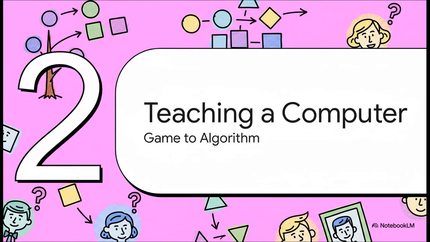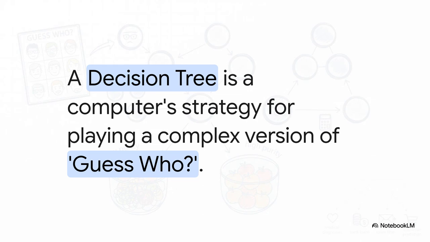Okay, so let's shift gears from the tabletop game to the computer. How in the world would you teach a machine to play this? It can't just look at the board and have a gut feeling. It needs a cold, hard mathematical strategy. It needs an algorithm. And that strategy, my friends, is called a decision tree. At its heart, it's basically just a flowchart. It's the computer's roadmap for playing a super complex version of Guess Who. Only now, the characters could be anything from, is this email spam, to will this person default on their loan?